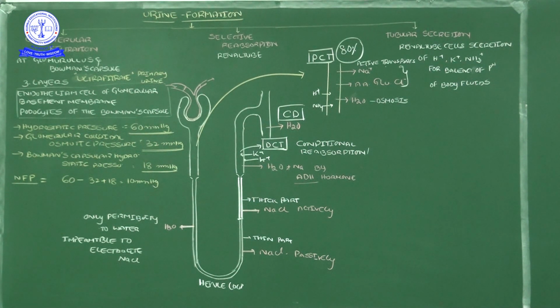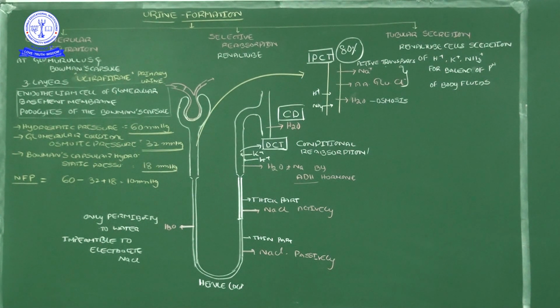By the ultrafiltration, what fluid reaches the Bowman's capsule, the proximal convoluted tube? That liquid portion, that liquid quantity, we call the primary urine or ultrafiltrate. Okay, now the first step is over. By the conclusion of the first step, what do we have in the Bowman's capsule lumen? Ultrafiltrate or primary urine is formed.